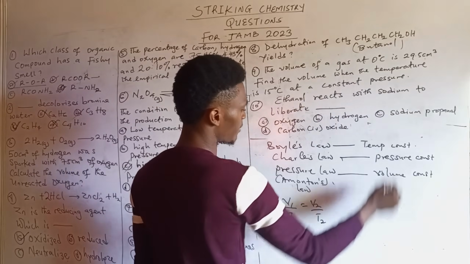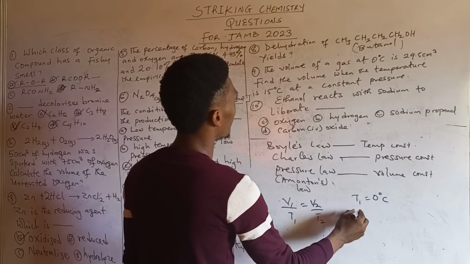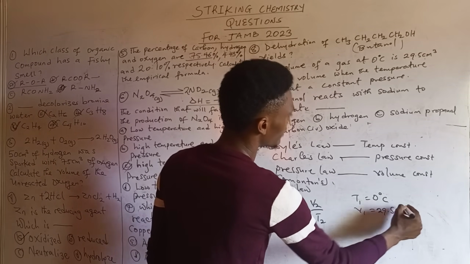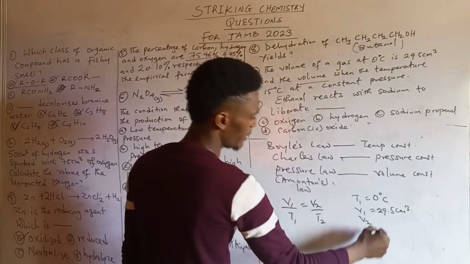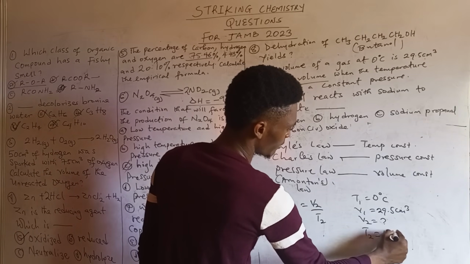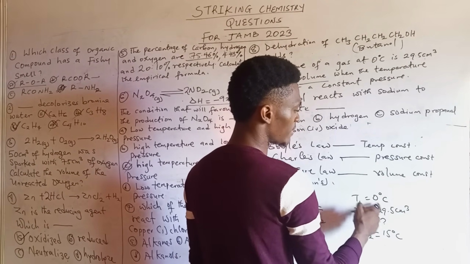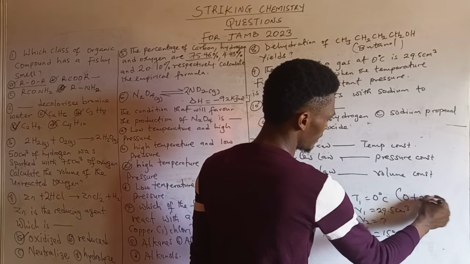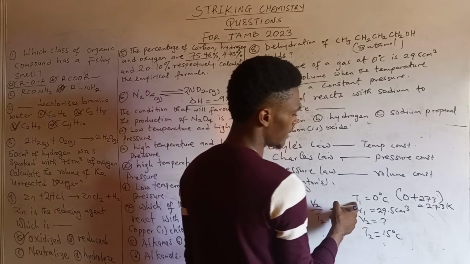The volume of a gas at 0 degrees Celsius, meaning our T1 is 0 degrees Celsius, and our volume 1, V1, is 29.5 cm3. Then they said we should find V2, the volume when the temperature is 15 degrees Celsius, so this is unknown. Meanwhile, we have to convert the temperatures to Kelvin, and by doing that, you add 273. So when you add 273 to this, it is 273 Kelvin as our T1.